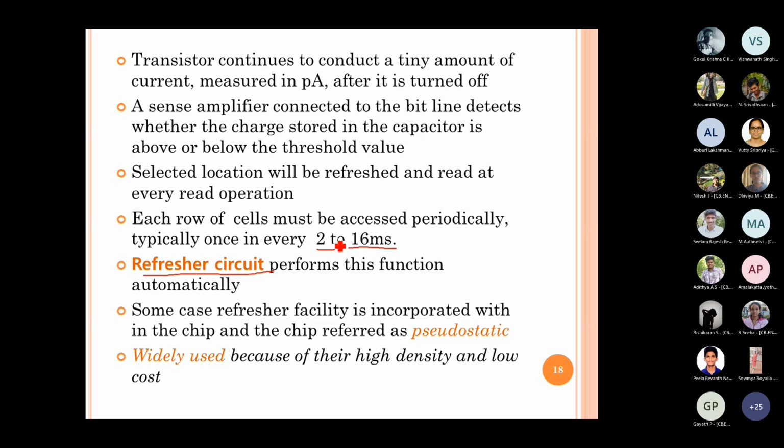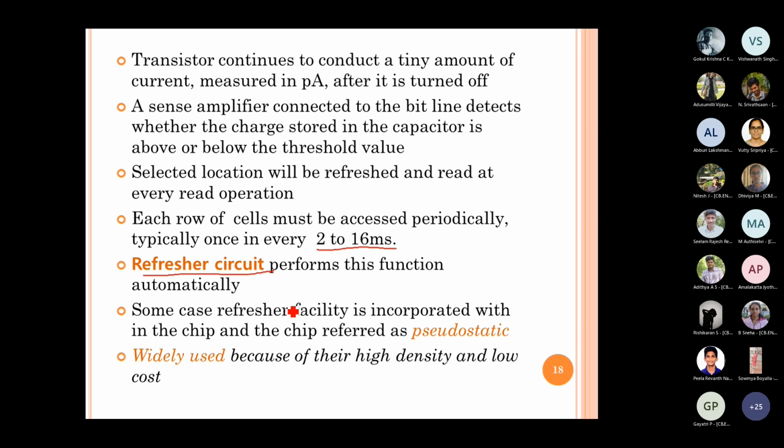Once we know till what time it can hold the data without losing it, then we go with the refresher circuit, depending on the time we found out during the design phase. And the refresher circuit, once designed, throughout its lifetime will continue the work of refreshing the data in the specified period. Okay.